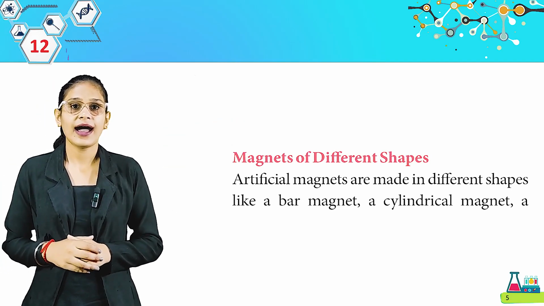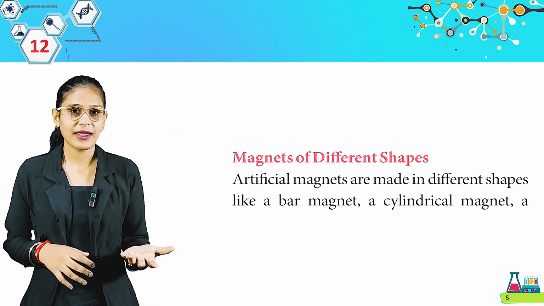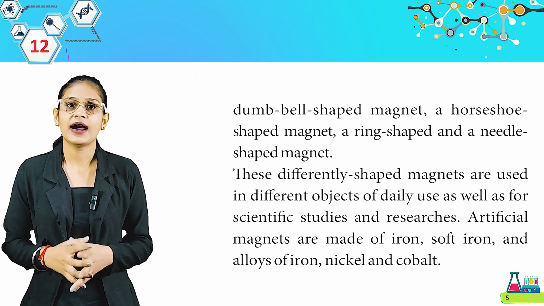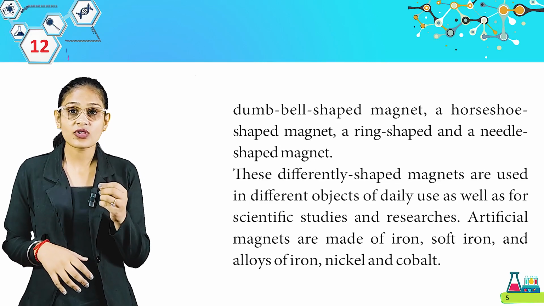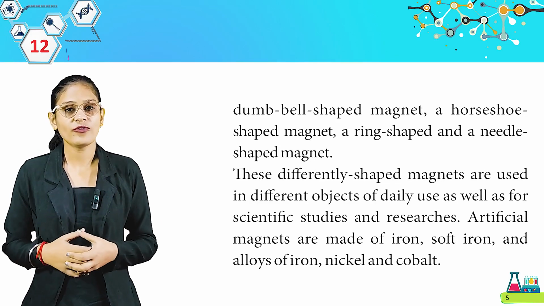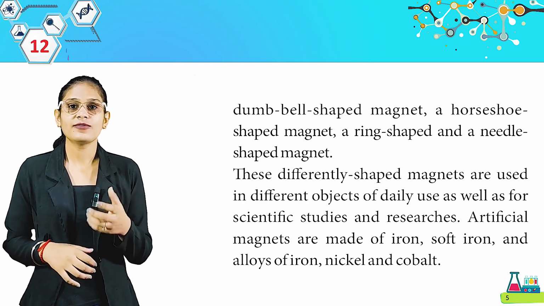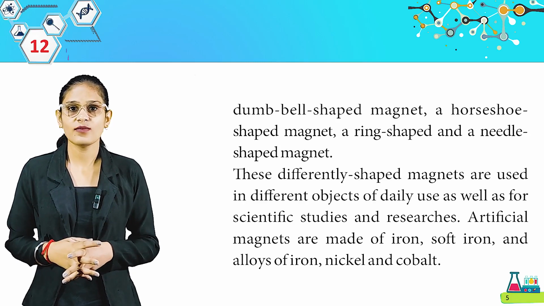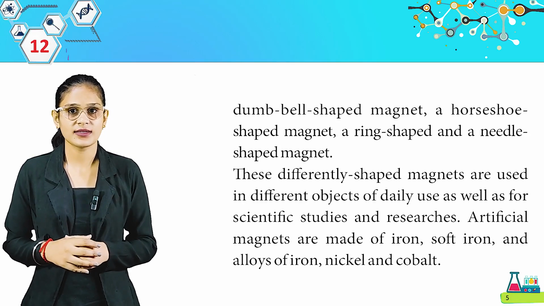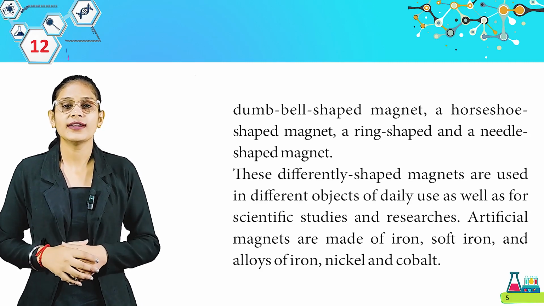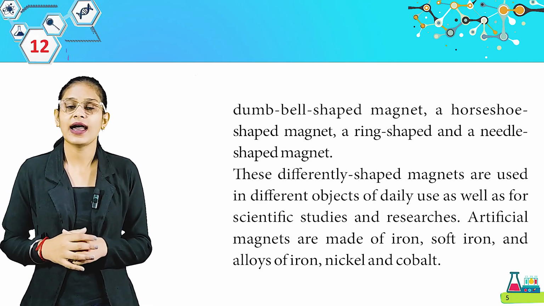Artificial magnets are made in different shapes like a bar magnet, a cylindrical magnet, a dumbbell shaped magnet, a horseshoe shaped magnet, a ring shaped and a needle shaped magnet. So these are the different shapes of artificial magnets. These differently shaped magnets are used in different objects of daily use as well as for scientific studies and research. Artificial magnets are made of iron, soft iron and alloys of iron, nickel and cobalt.